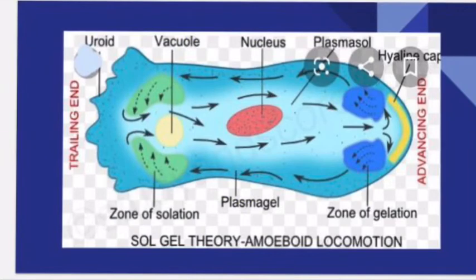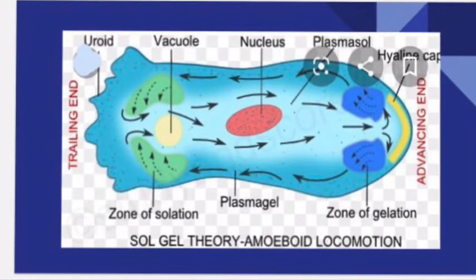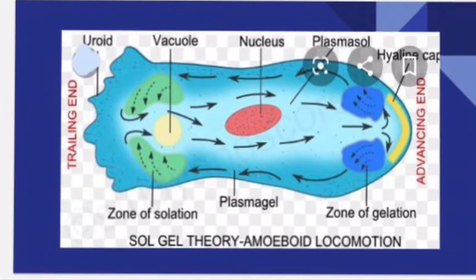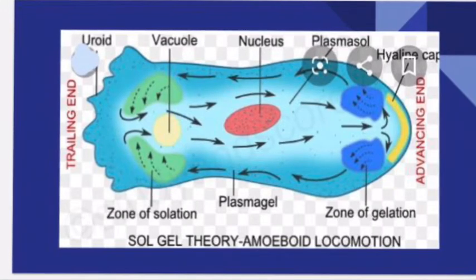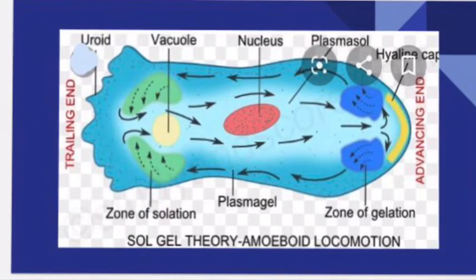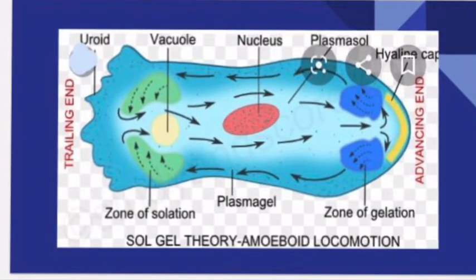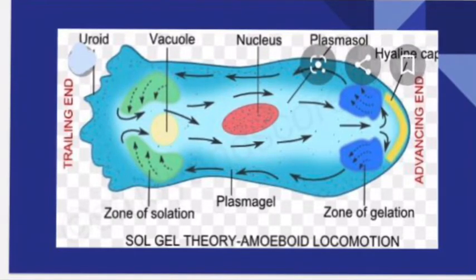Then what will happen? The end in the direction in which it wants to move is called the advancing end or anterior end. And opposite to that end, which you can see in the diagram, a somewhat wrinkled surface is there, that is called the posterior end or uroid, U-R-O-I-D, uroid.